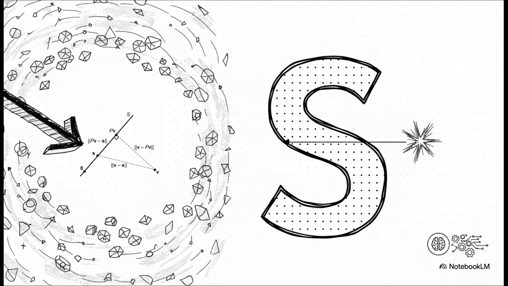So what can we do with all these points floating in space? Well, look at this. Imagine our complex, messy data is that point labeled V. We can simplify it by finding its shadow on that simpler line, S. That shadow is the closest, best approximation we can get. This is one of the core jobs of machine learning, boiling down super complex data to find the simple, important patterns that are hiding inside.